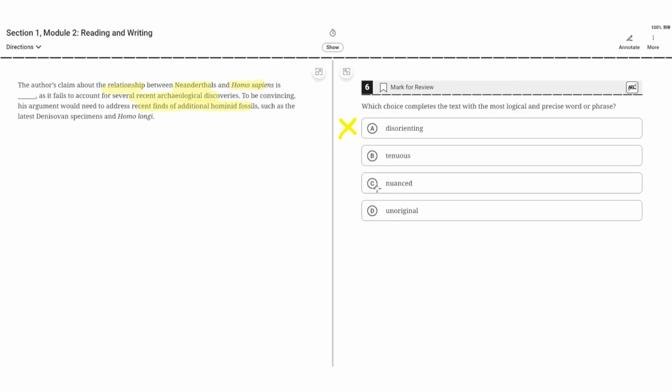C. Nuanced. Nuanced is incorrect because it implies that the claim lacks precision, which it doesn't. So C is incorrect. D. Unoriginal. Unoriginal is incorrect because the claim doesn't lack originality, and nowhere in the text does it say that. It just says that it fails to account for several recent archaeological discoveries. So D is incorrect, and B is the correct choice.